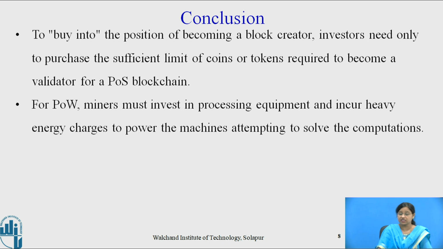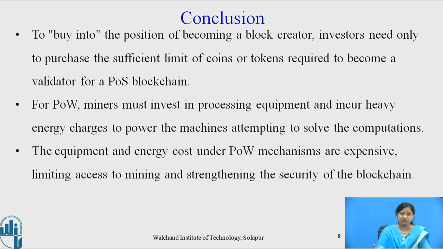But for proof of work, miners must invest in processing equipment and incur heavy energy charges to power the machines attempting to solve the computation. Means here in proof of work, miners must invest to buy equipment which has high computational power, so that they can solve that complex mathematical problem as early as possible. So that's why the cost required for proof of work is higher than proof of stake, and lots of energy is wasted in proof of work.